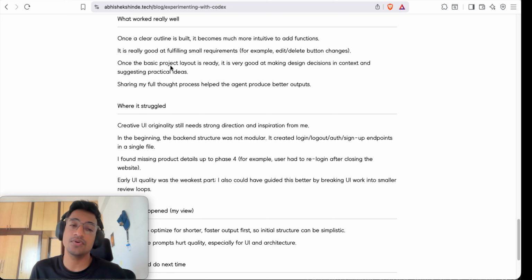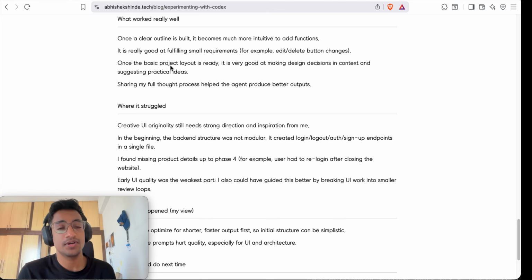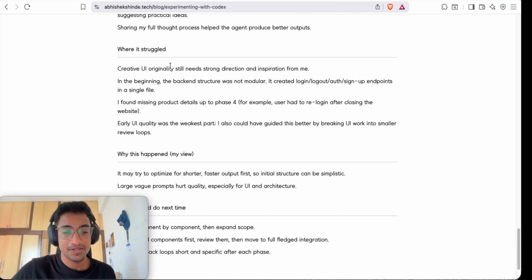If you don't give it a clear motivation, what kind of idea or what kind of feel you want to create out of the app, then it will not be able to create a compelling, appealing UI.